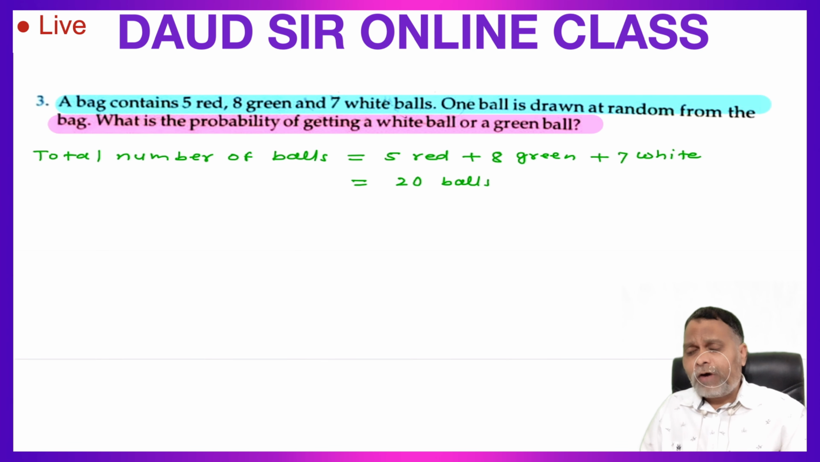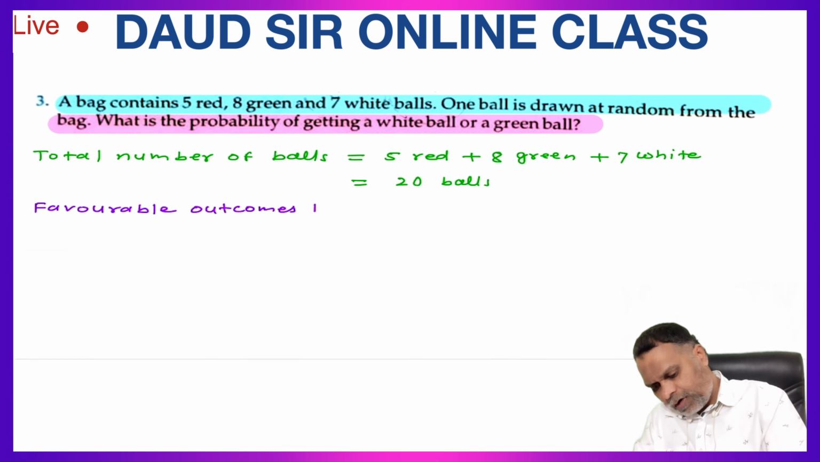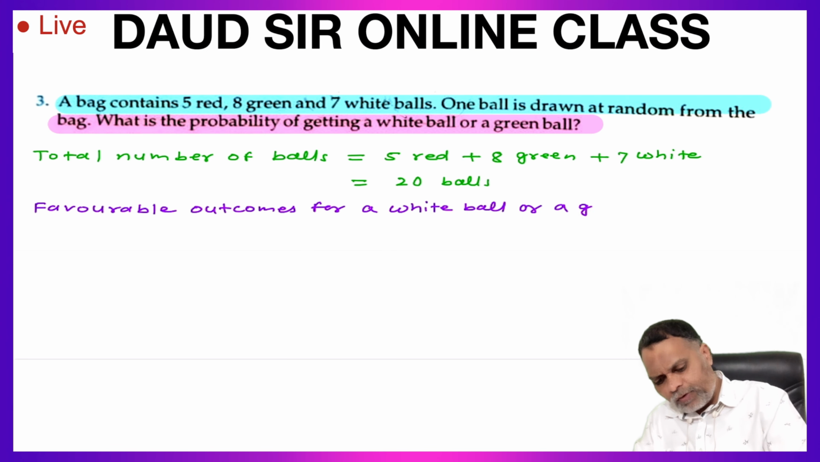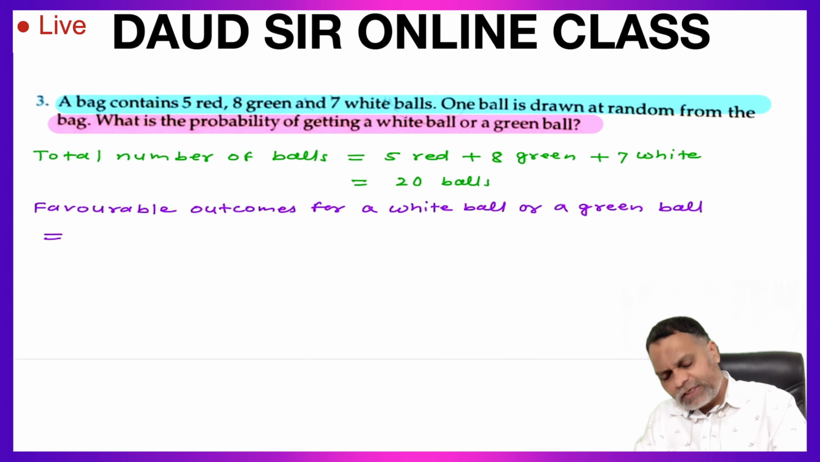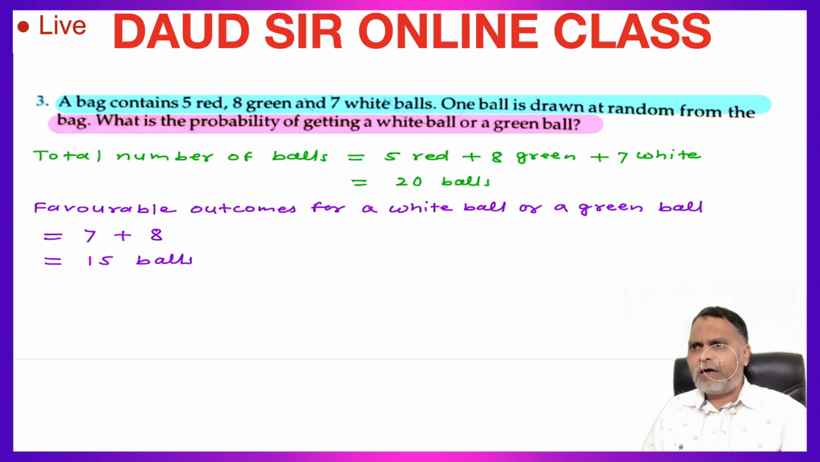So how many balls are in favor of a white or green ball here? So favorable outcomes for a white ball or a green ball is equal to: how many white balls here? 7 white balls plus how many green balls? 8 green balls. 8 plus 7 is 15 balls. So 15 balls are white or green.